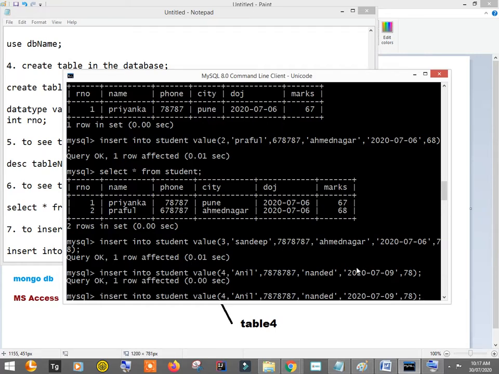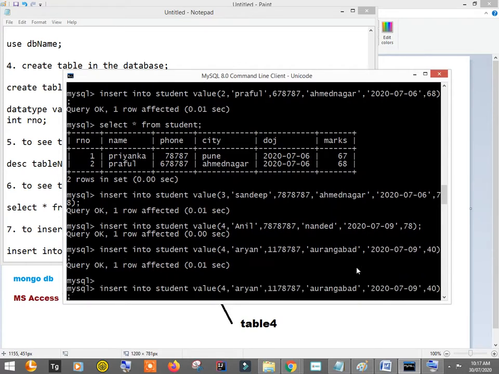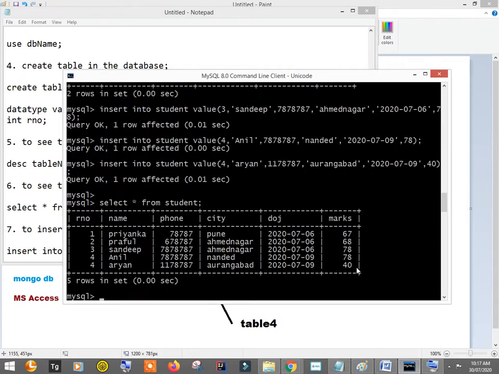Let's insert a student who has, let's say, fewer marks, and let's say Aryan, and this is the number, and the city is, let's say, Aurangabad. Okay, so now that I have 4 records, you should actually have at least 10 records so that you will get a good choice to do some different operations.